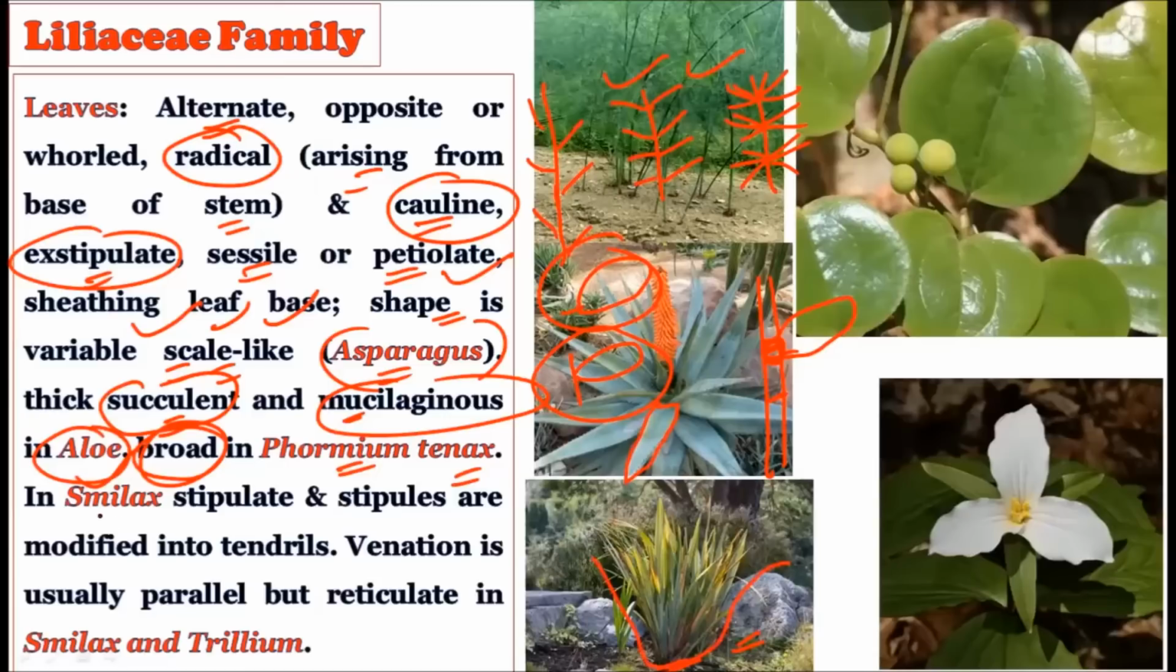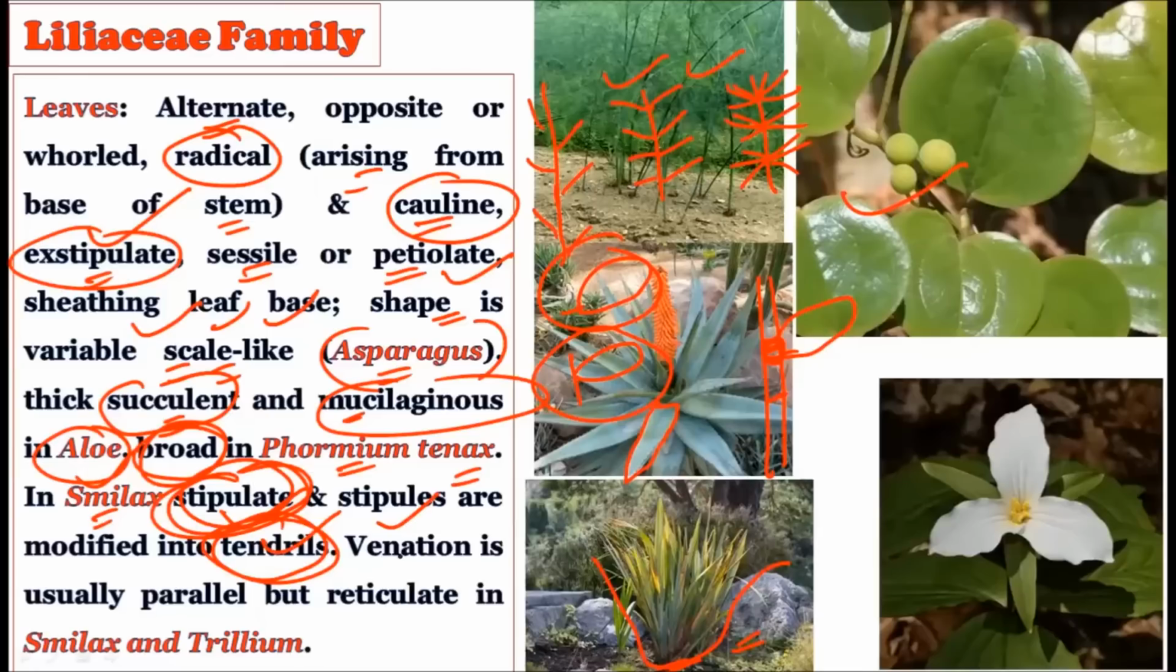And in the Smilax, the leaves are stipulate. Although we have described the plant family as exstipulate, because the majority of members do not show the presence of stipules, in a Smilax-like plant you will definitely find the presence of stipules, and these stipules are modified into tendrils, because this Smilax plant shows the climbing habit, and for climbing they require some structure to get up, so they can move upward and upward. For that, they have created tendrils in their bodies, and actually these tendrils are modifications of the stipules.